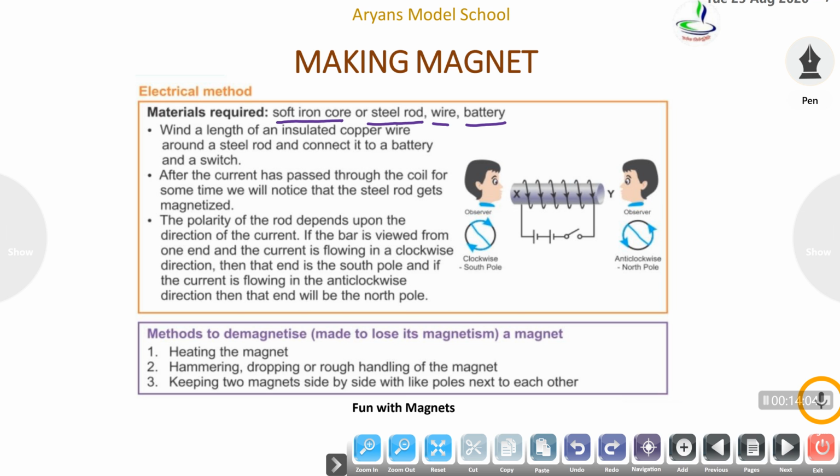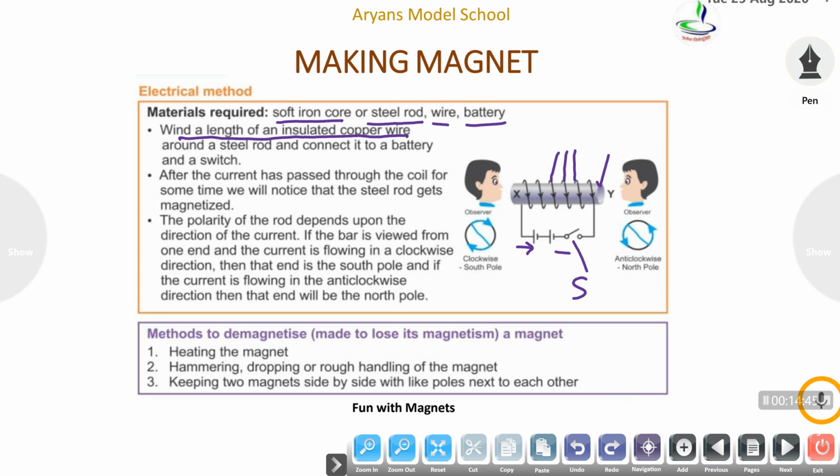We can see this is a piece of soft iron core, or we can say steel rod, with a length of insulated copper wire around it. These black rounds are of copper wire. Both ends of this wire are connected with a battery.